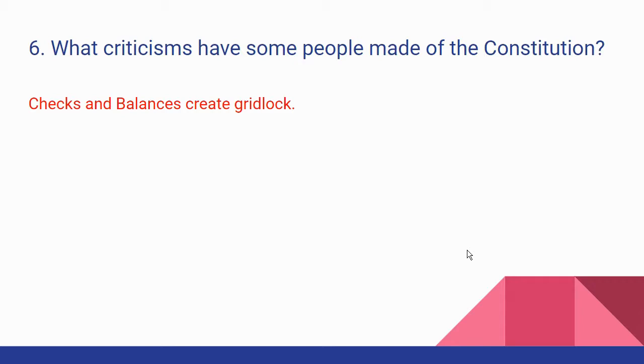Well, our founding fathers created that for a reason. They had seen what a government that could easily do what it wanted to do could do to people when they wanted to. And they did not want to have a government that could easily overpower people. So they created a system that would create gridlock to keep it from being so strong that it could overpower the people.